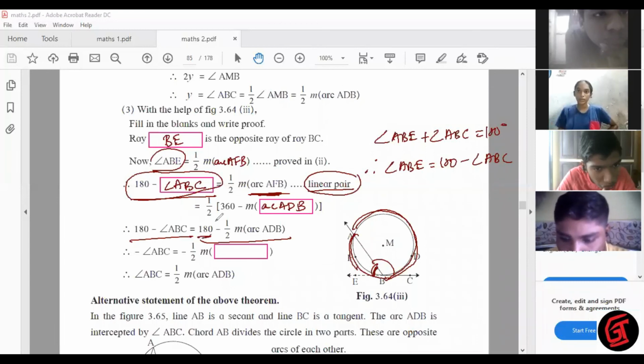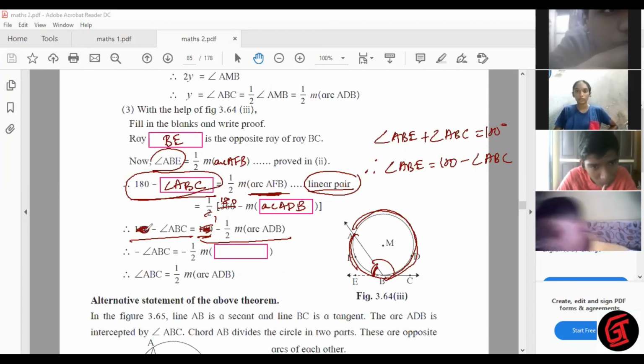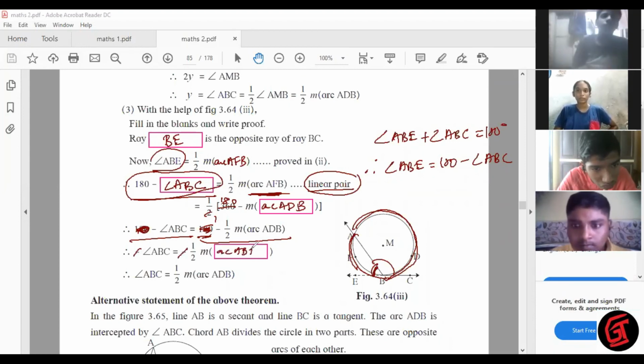How did we get 180 here? 2 ones are 2, into 180 is 360. 180 minus, so half into this is half measure arc ADB. Now look here. 180, 180 cut. What remains? Minus angle ABC is minus half measure arc ADB. Minus minus cut. This is arc ADB.